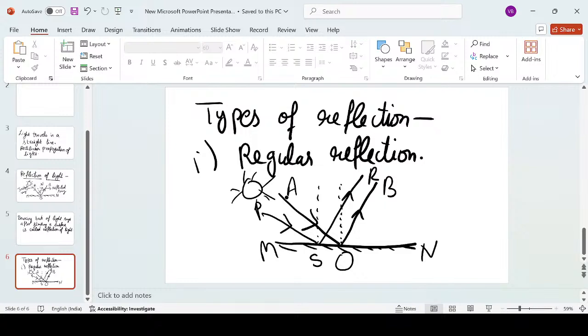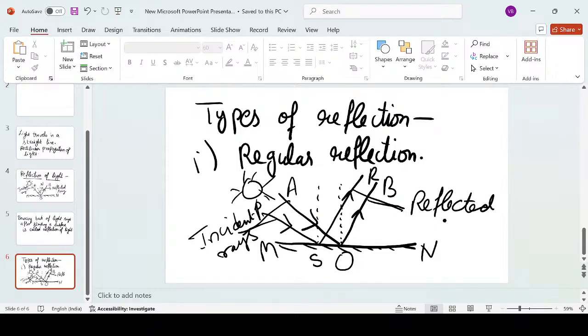And after reflection, what we are observing, the first ray that is incident is AO, and then is reflected as light ray OB. The second is ES, and it is reflected as SR. In both the incident light rays, these are incident rays. Both are parallel to each other, and these two are reflected light rays. They are also parallel to each other. So, in this case, we can say it is a regular reflection.